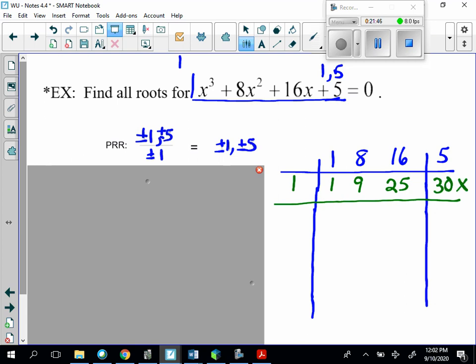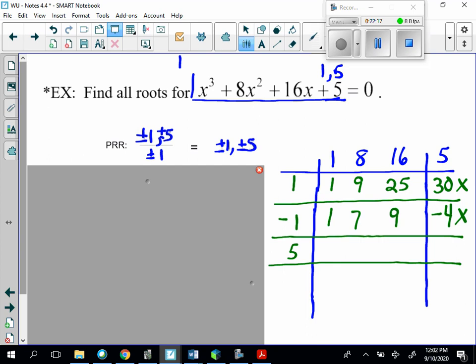So we'll try a negative 1. 1 times a negative 1 is a negative 1, plus 8 is 7, times a negative 1 is a negative 7, plus 16 is 9, times a negative 1 is a negative 9, plus 5 is a negative 4. That didn't work out either. So now we'll try 5.